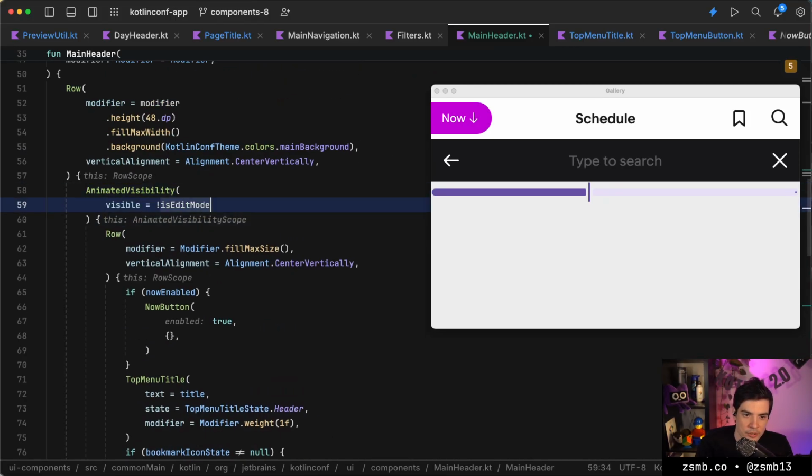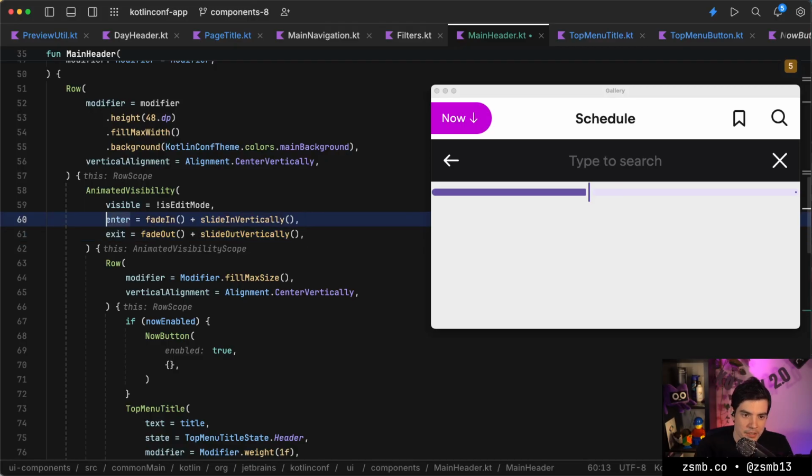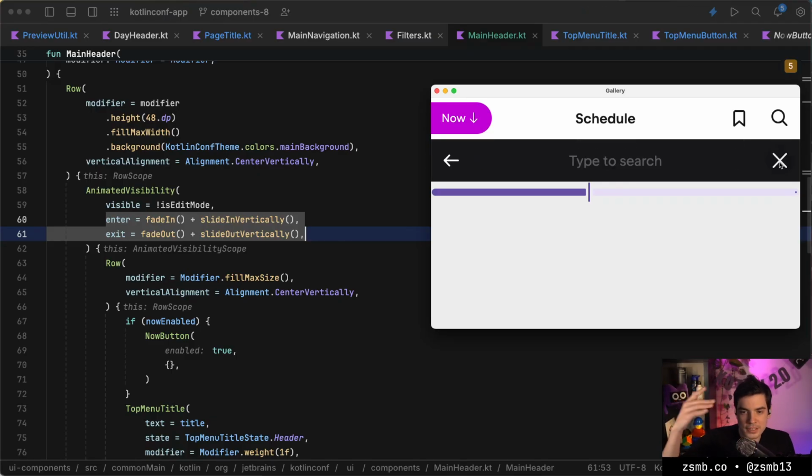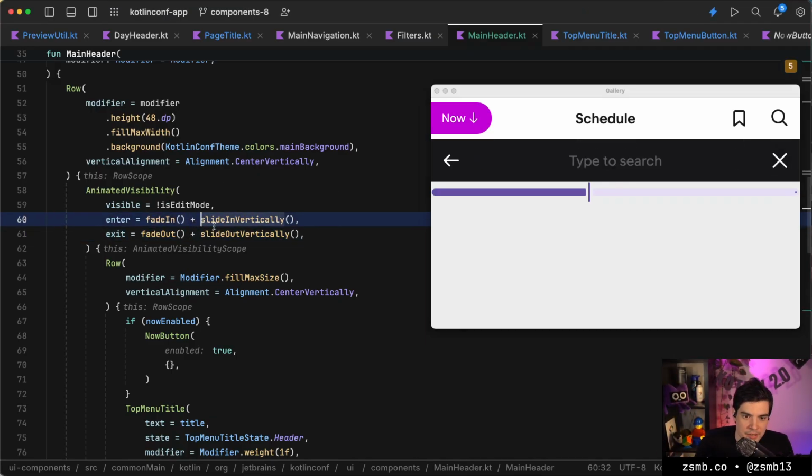So the non-edit UI, we're gonna make that fade and slide vertically as well. So if it reloads, okay. Interesting. Okay, so I don't like it that it's going out of bounds, it just slides out of bounds.